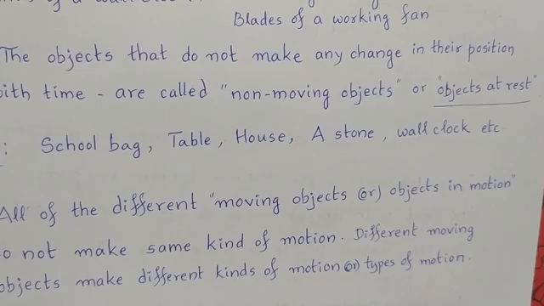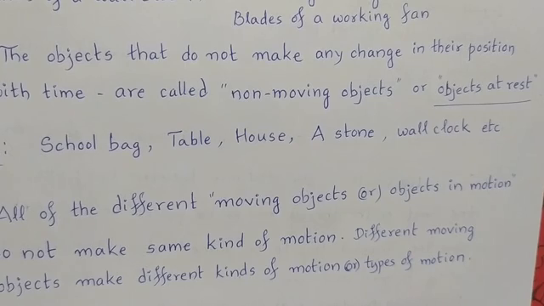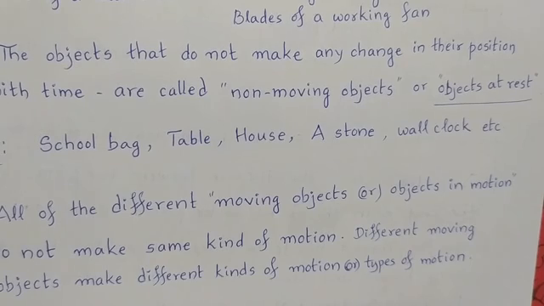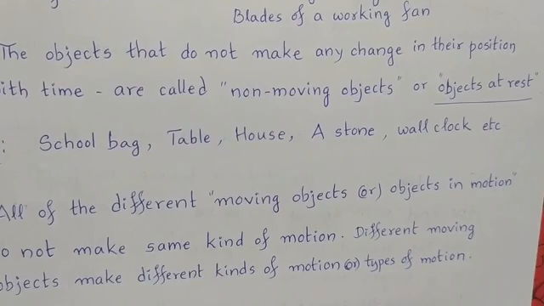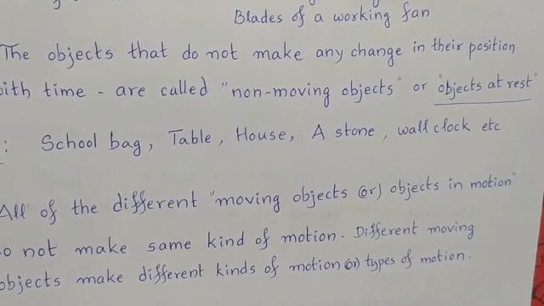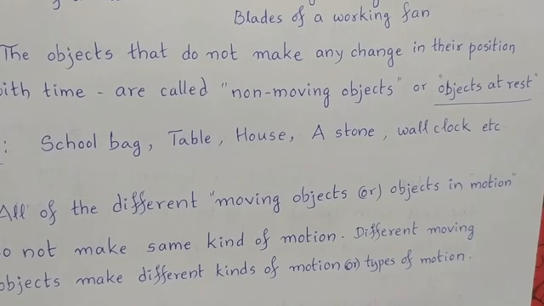No. A stone, unless you throw it, is not going to make any movement. The hands of a wall clock make movement, but the wall clock itself won't. A fan, unless it is switched on, and even then, the blades of the fan will move, but not the fan.